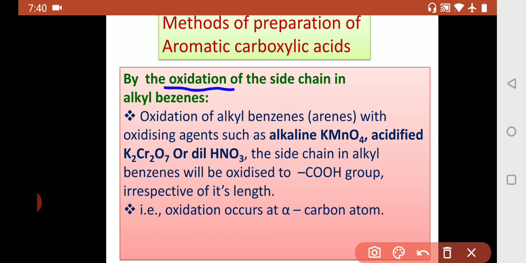In this slide, we have to understand the terms first of all. As I said in the starting, aromatic carboxylic acid term you have to understand, oxidation you have to understand, and the agents used for oxidizing, that is oxidizing agents, this term you have to understand, and the carboxylic acid COOH group and the term alpha carbon you have to understand. So these underlined points are to be concentrated so that this slide you can understand completely. Now we shall see what is that.